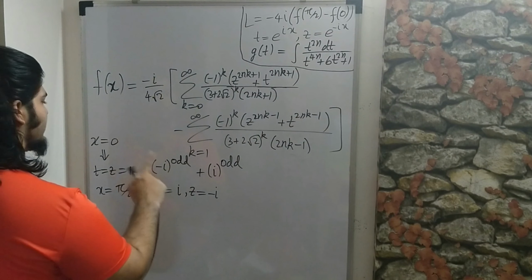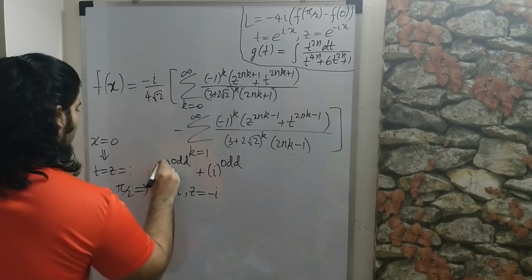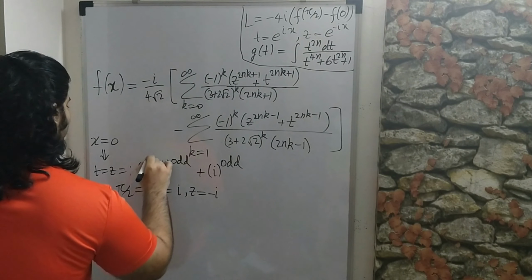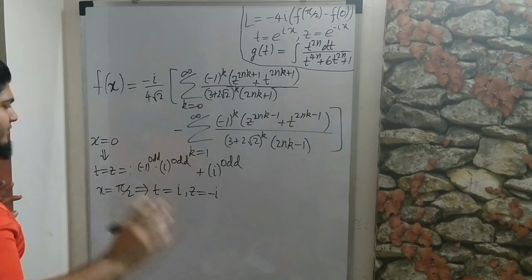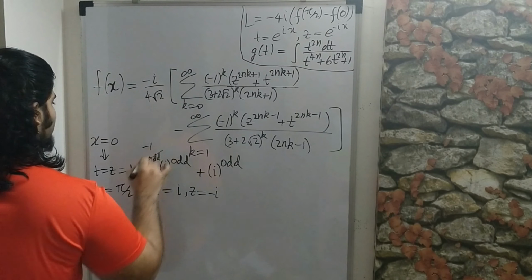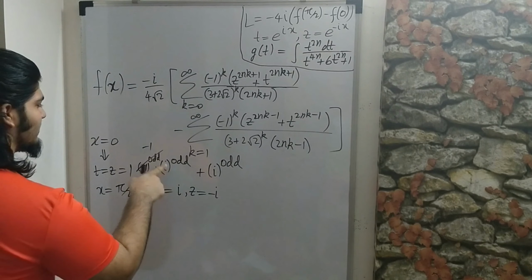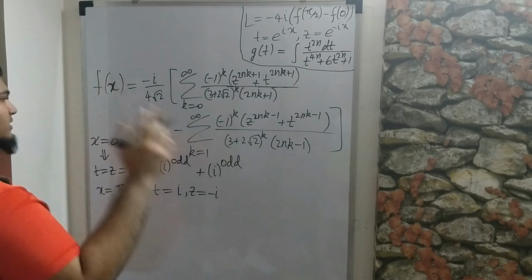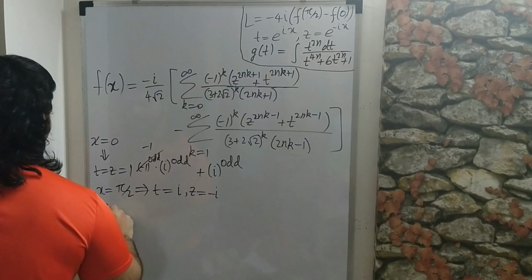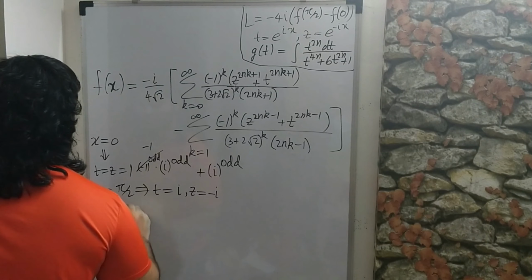But notice that this is basically i to the odd power times minus 1 to the odd power, and well, what's minus 1 to the odd power? It's just minus 1. So we just get i to the odd power minus i to the odd power, so that's just 0. So for x is equal to pi over 2, this entire thing becomes 0, and you'll see a similar thing over here as well, because 2nk minus 1 is also an odd number, so over here also you'll see a similar cancellation. So we'll just get f of pi over 2 is equal to 0.